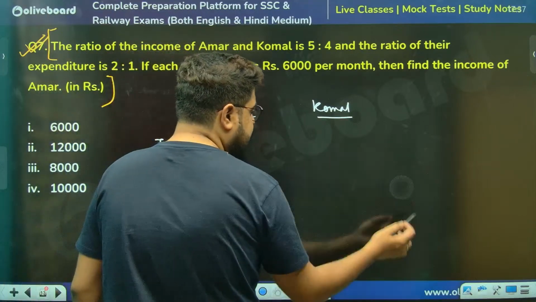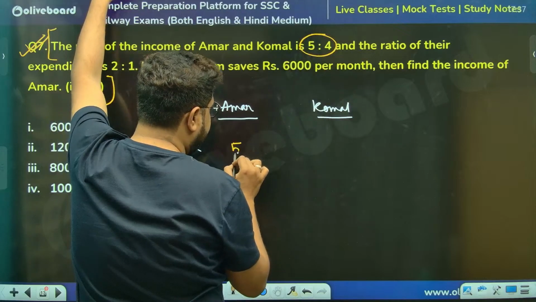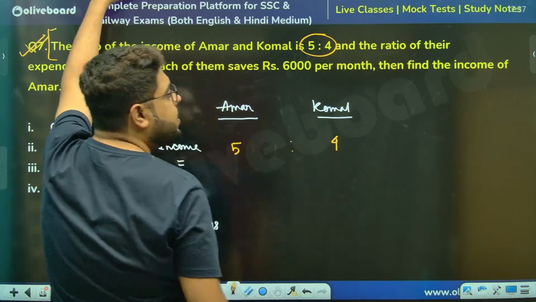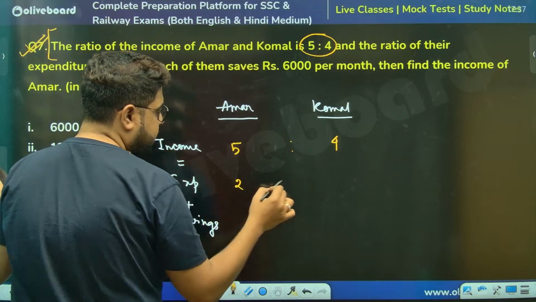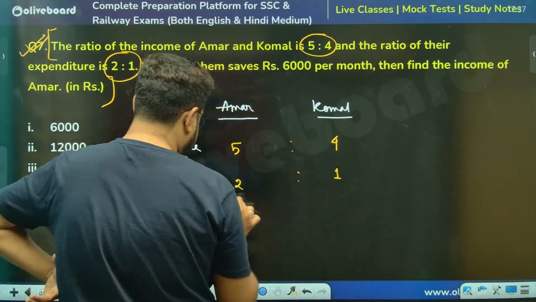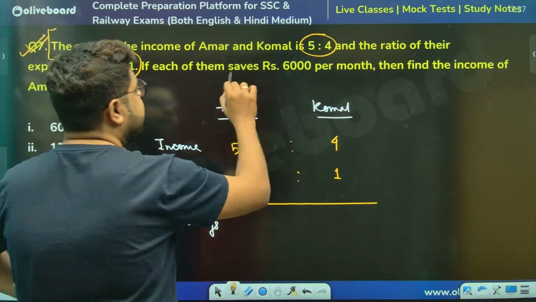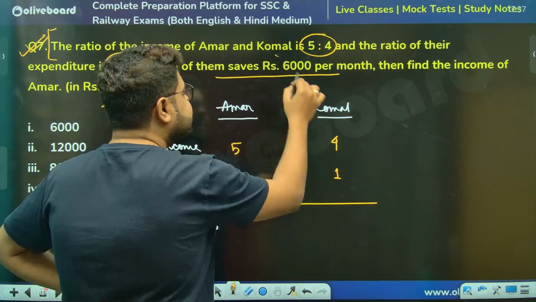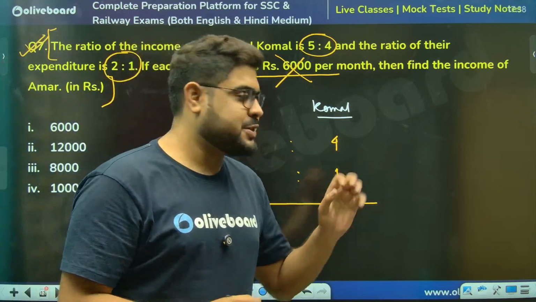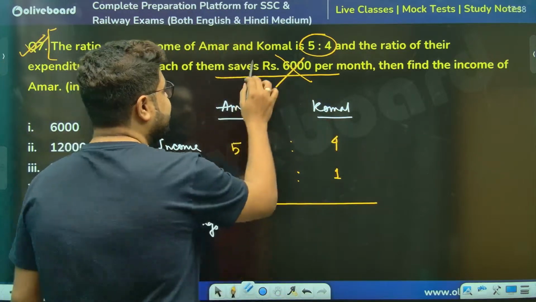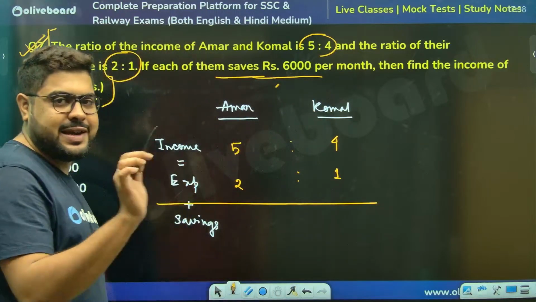Sir, let's see what all has been given. Income is 5/4, meaning 5 rupees, 4 rupees. The ratio of expenditure is also given, 2:1. And the savings ratio is not given. They are saying each of them saves that. We do not need the value, actually. Actually, we need it. I should not do this. For this, I don't need it. In the question, I need it.